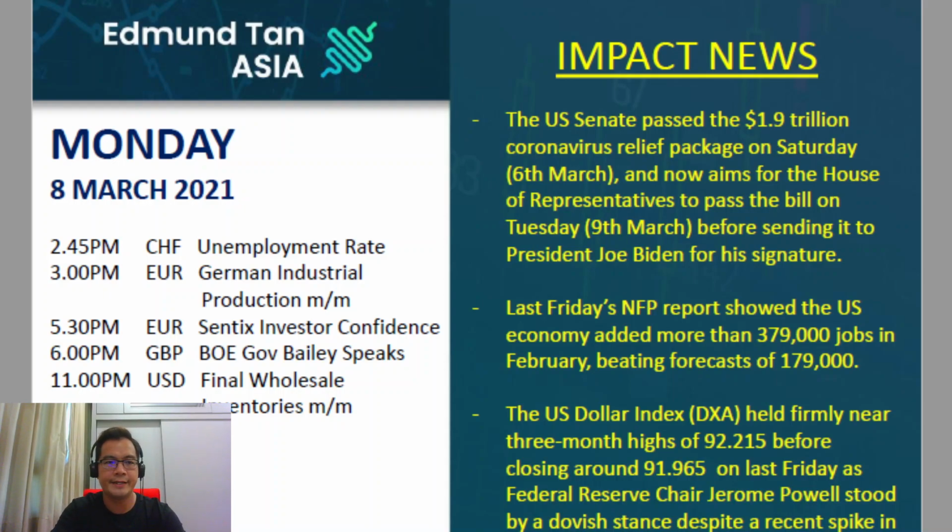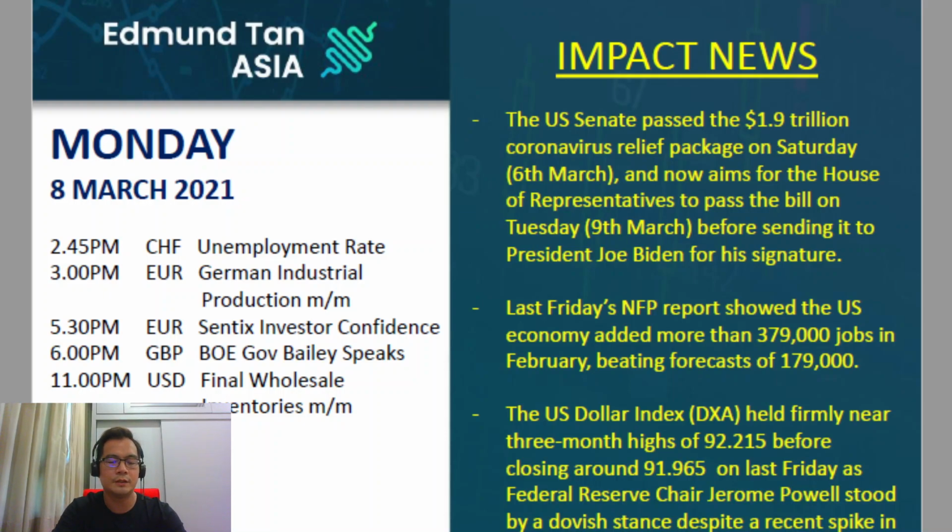Today is a Monday, 8th of March 2021, and my name is Edmund. So, just a quick recap of what happened last week. From the 1st of March, which was last Monday, all the way until the 5th of March, we do see the US dollar mostly being bullish, rising from 90.75 levels all the way to last Thursday's high of 92.20 levels. The US dollar index is also currently trading at about 92.05 levels.